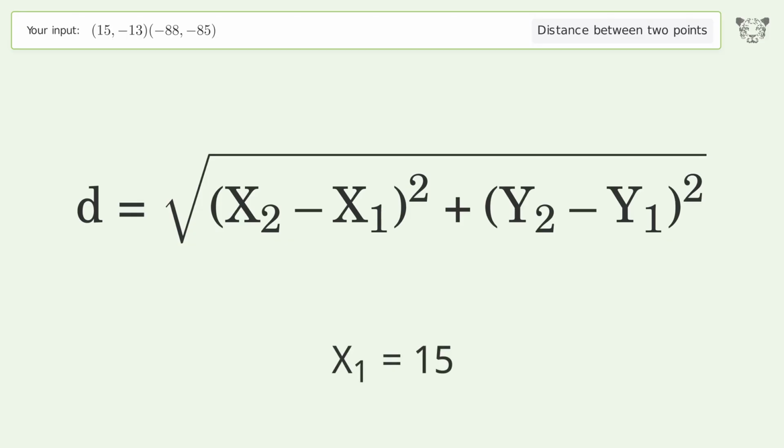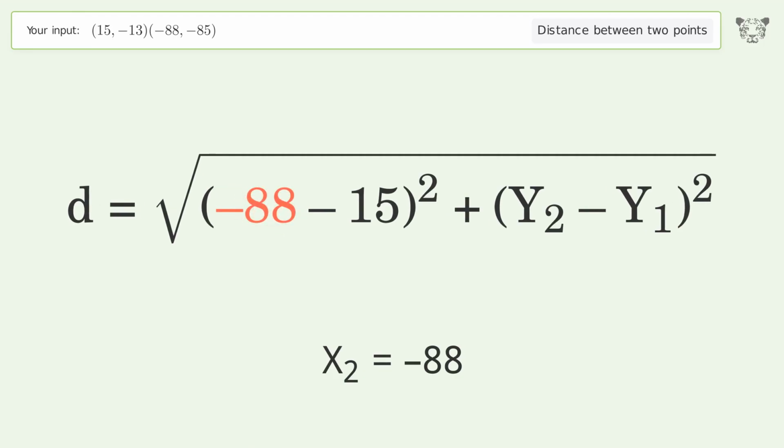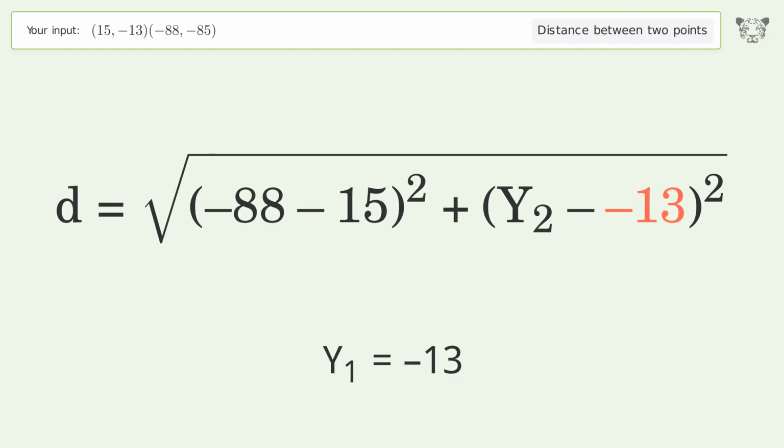x1 equals 15. x2 equals negative 88. y1 equals negative 13. y2 equals negative 85.